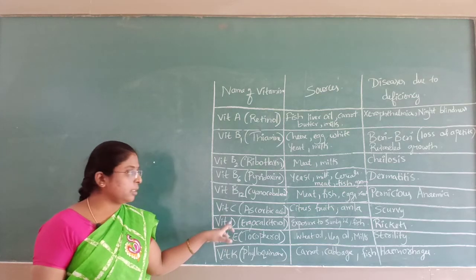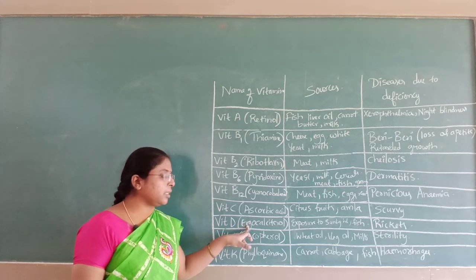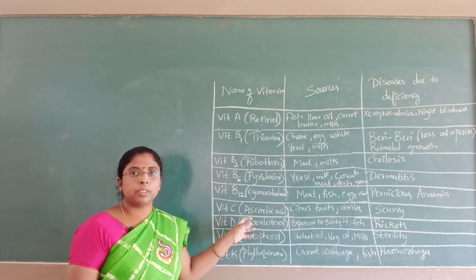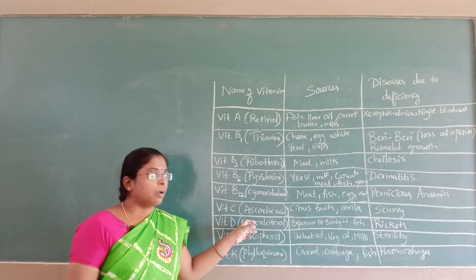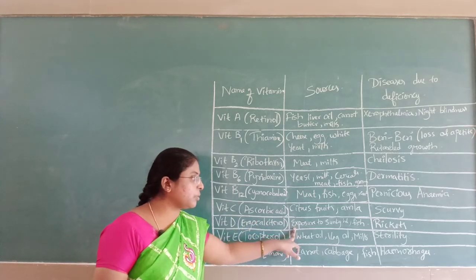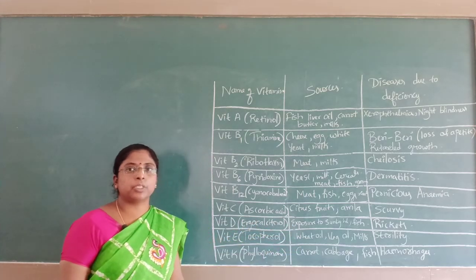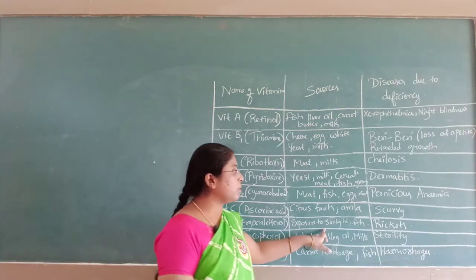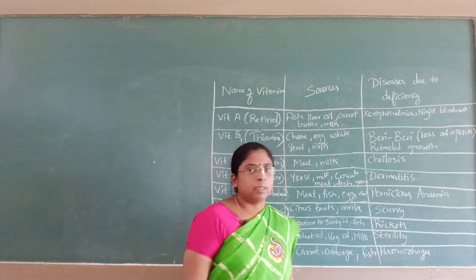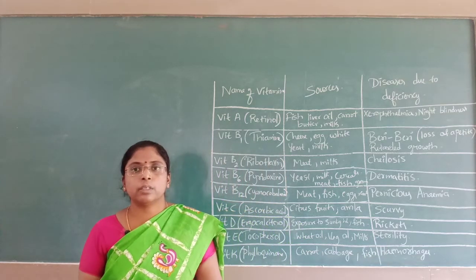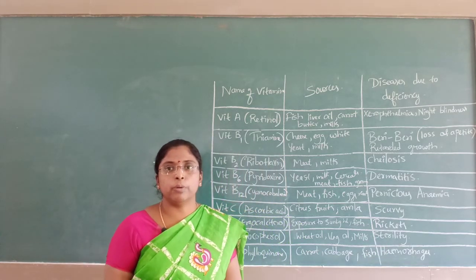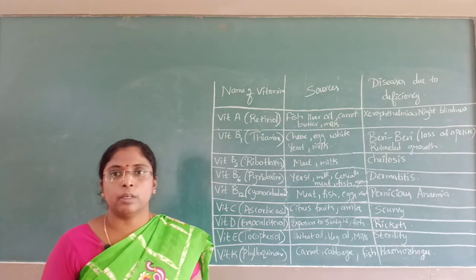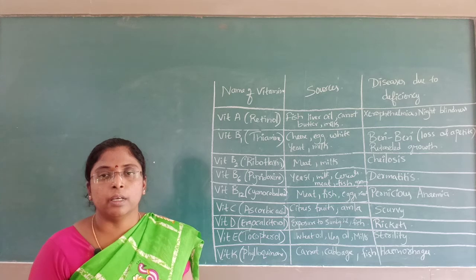Vitamin D is known as ergocalciferol. You know that exposure to sunlight is a source for vitamin D. Even fish also contains vitamin D. Its deficiency causes rickets. Rickets is a form of bone deformation.